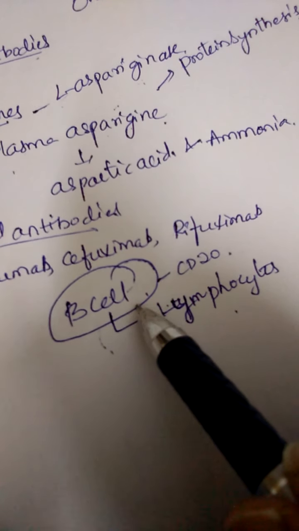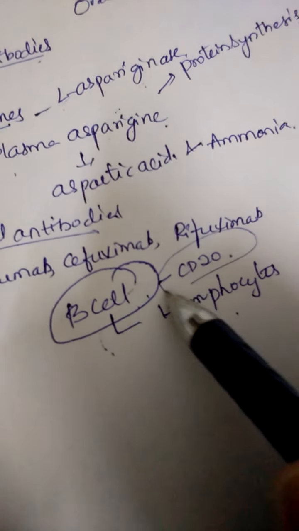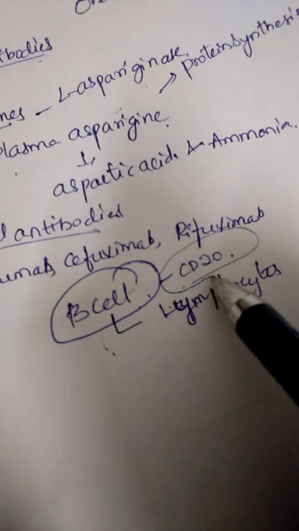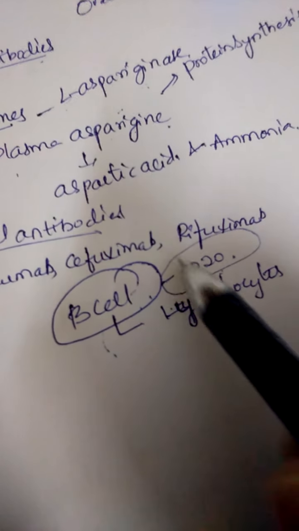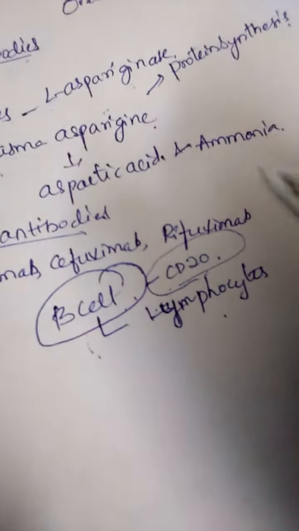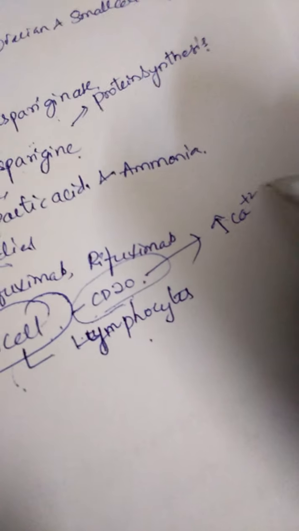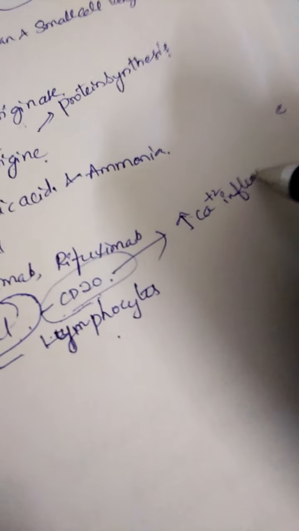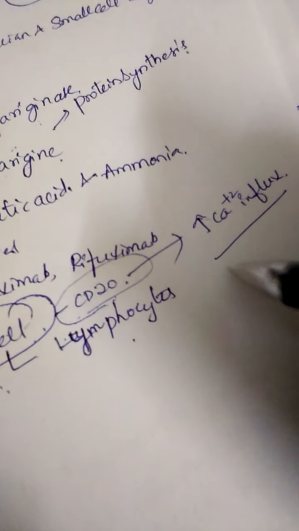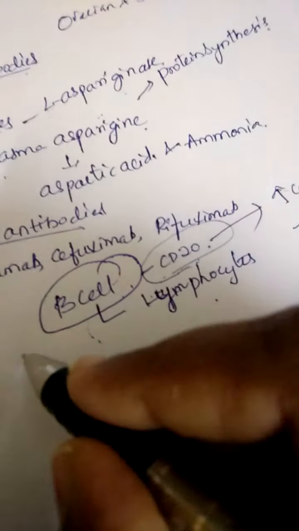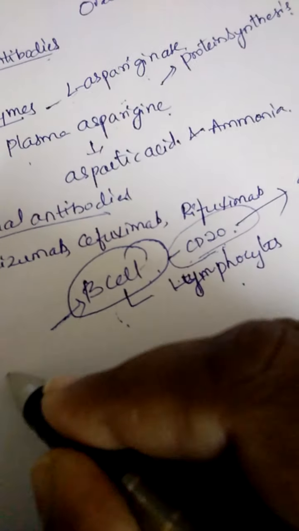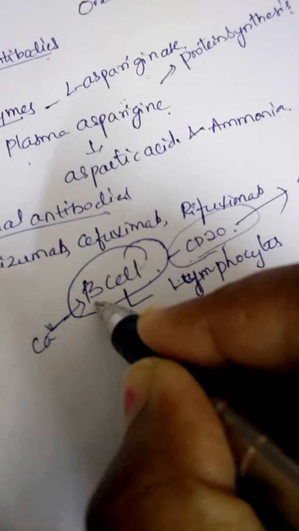So B lymphocyte cells consist of the CD20 proteins. Cluster differentiation numbering is 20. So what is the action of this CD20? Mainly it increases calcium influx. That is nothing but it induces the influx of calcium ions into the cell.